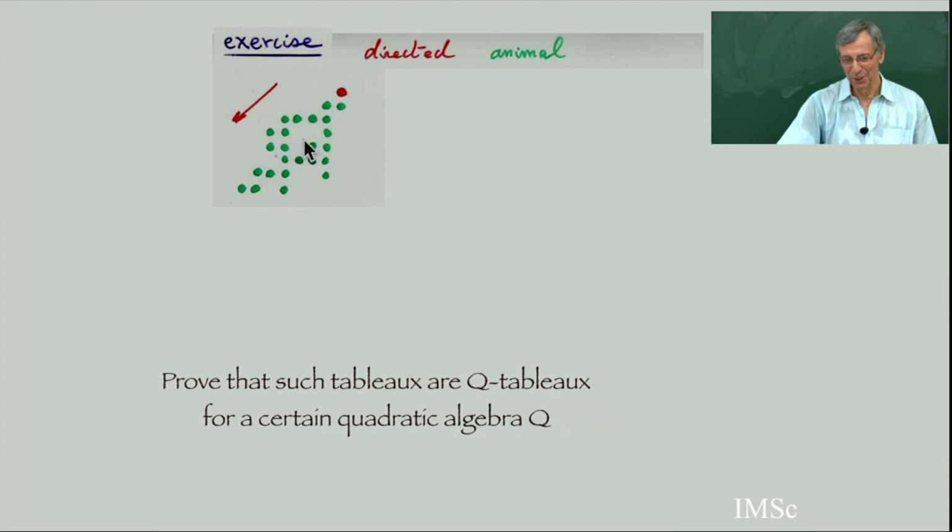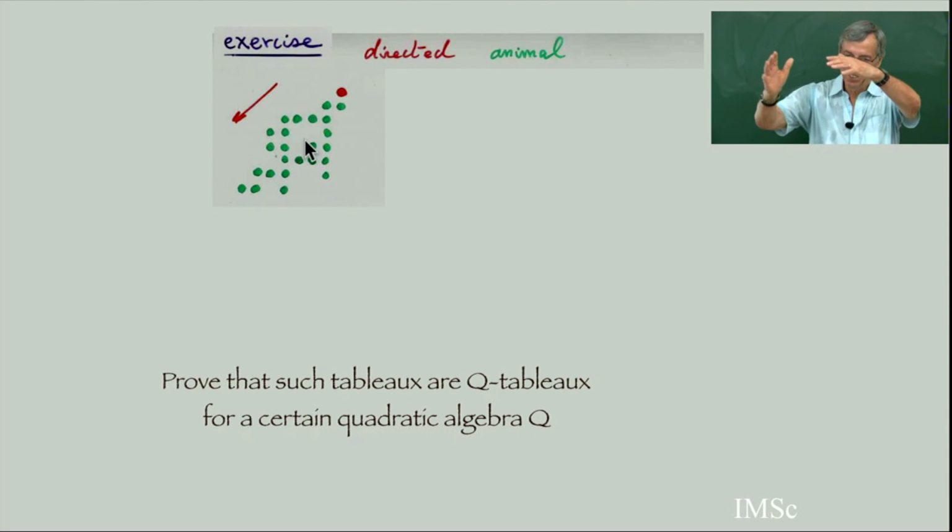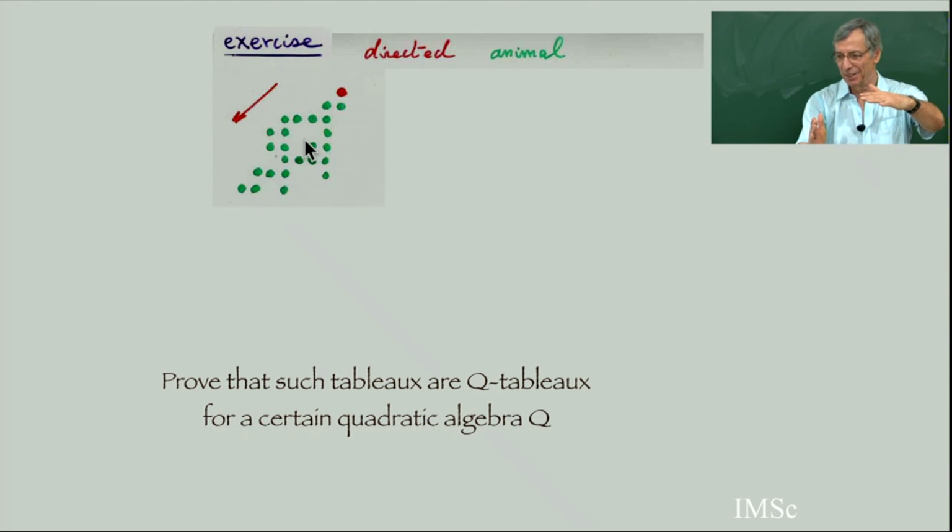Oh, it's not a difficult exercise. Try to read the animal with some edges. In the intuition of a planar automaton, you are going to read the animal, and you have to remember what you read. You put some memory inside the edges, which are going to be the blue letters and the red letters of the quadratic algebra. You have to remember something.